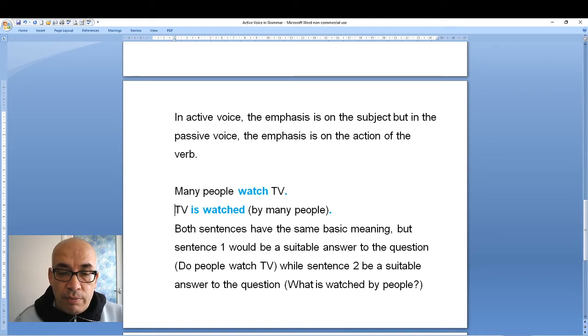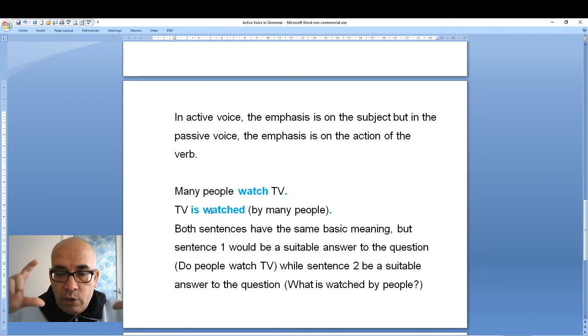Sentence number 2, the strong meaning or the emphasis is on the action. TV is watched, so is watched is passive voice, and in this sentence the emphasis is on the action. In the sentence, I can say by many people, or I can delete by many people.